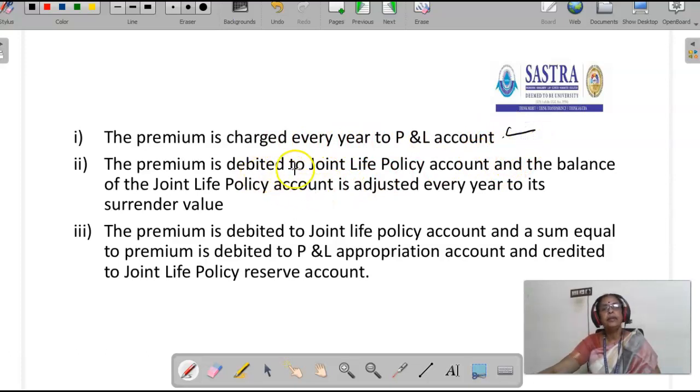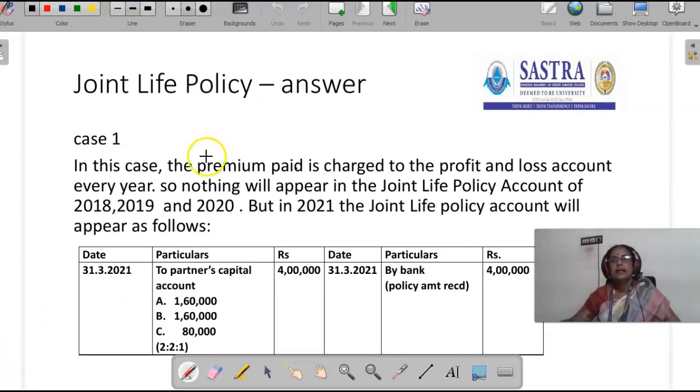Number 2, the premium is debited to joint life policy account and the balance of the joint life policy account is adjusted every year to its surrender value. Number 3, the premium is debited to joint life policy account and a sum equal to premium is debited to P&L appropriation account and credited to joint life policy reserve account. This is the question. Let's see how to solve this problem. This is the answer for the above question.